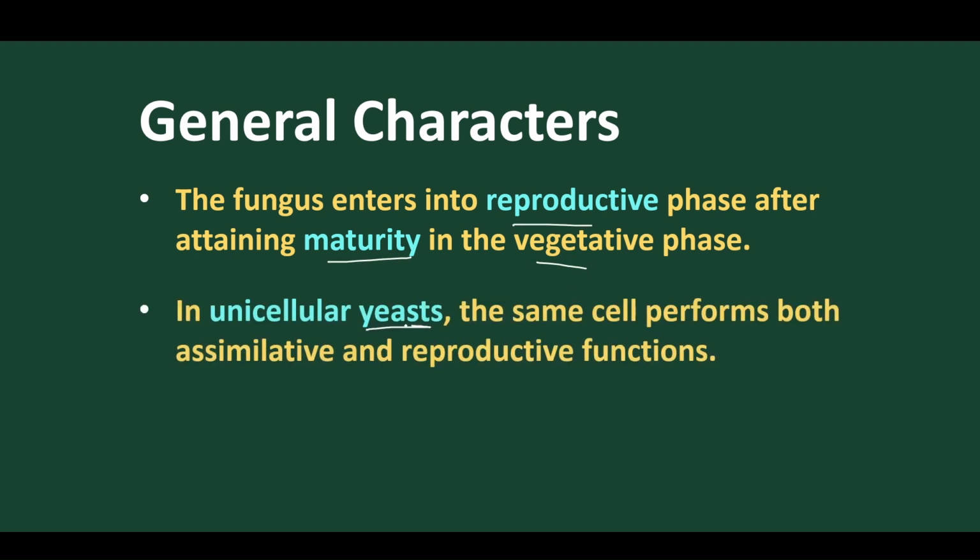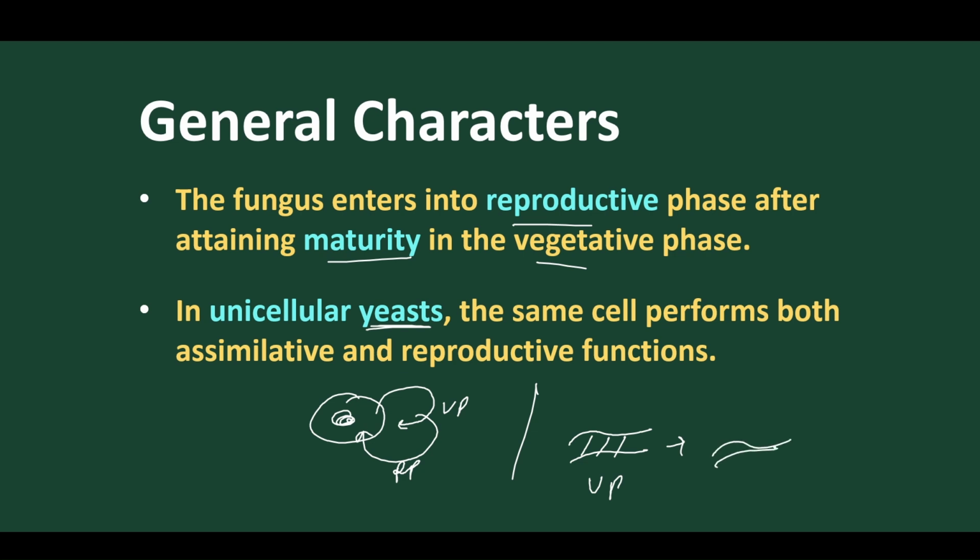But in unicellular yeast, a modification is there. The single cell of yeast will behave as the vegetative phase and also as the reproductive phase, so they don't have a separate phase. But in other multicellular fungi we find a separate vegetative phase, which converges into another phase where the fruiting body comes out, where the spores come out, and that is the reproductive phase. Got it? So in higher fungi we find two different phases which are distinct. We can differentiate that this is the vegetative phase, which has no fruiting bodies, and this is the reproductive phase where the fruiting bodies are present.